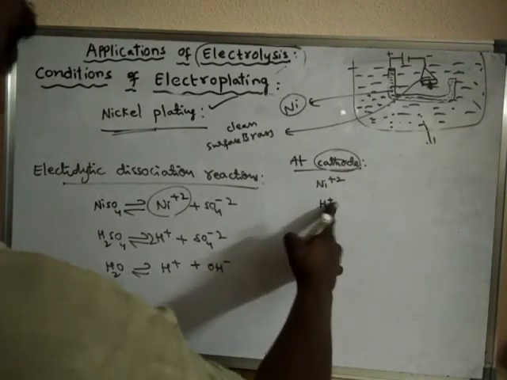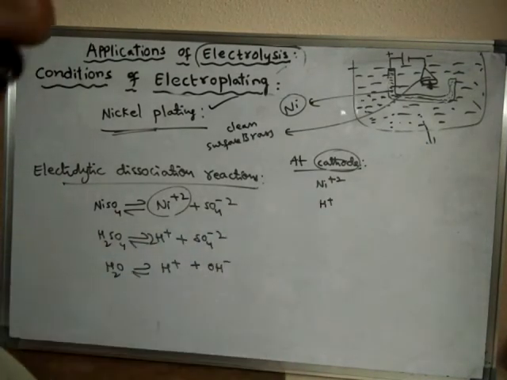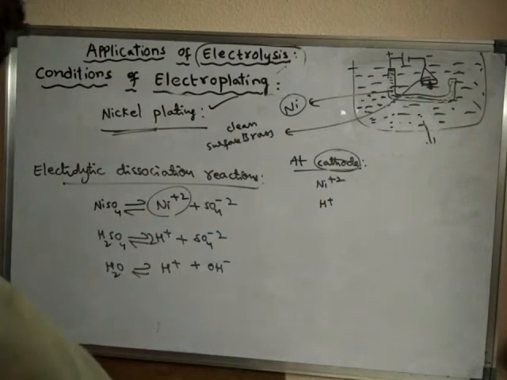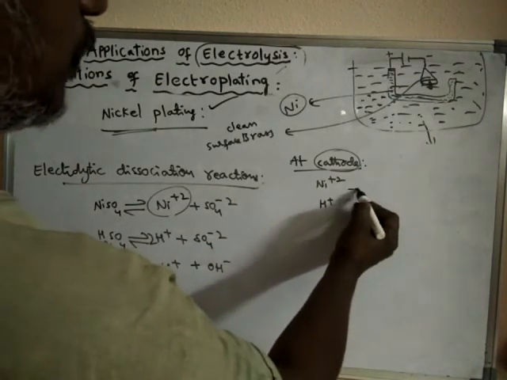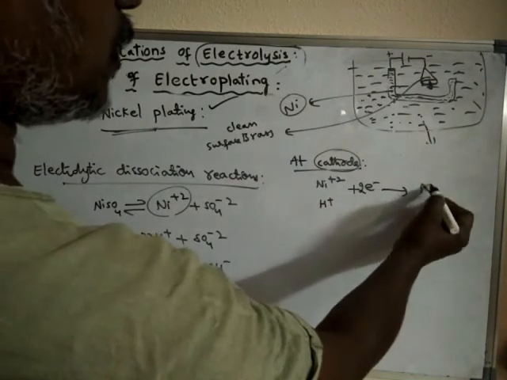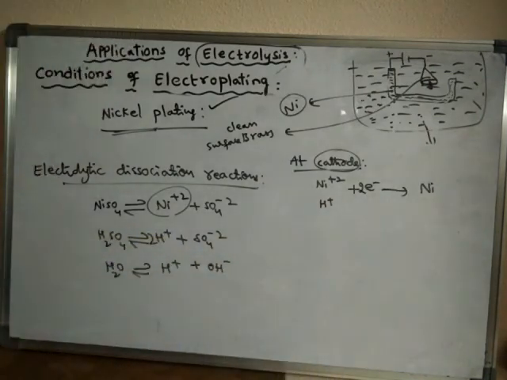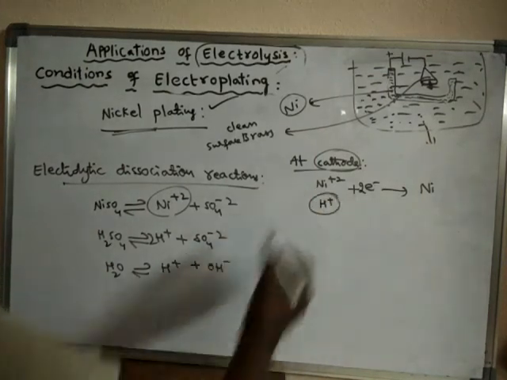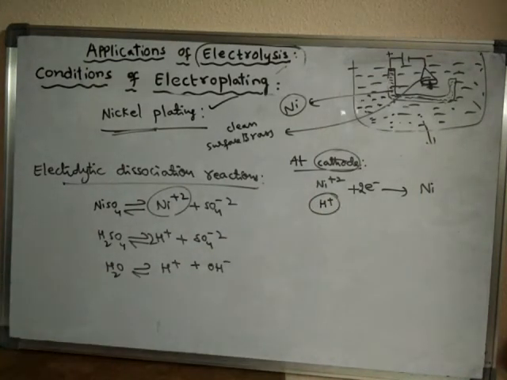But when compared to H plus ions, nickel ions have low reduction potential. So that is why nickel ions will take electrons from the cathode and convert into nickel metal, whereas H plus ions still remain in the solution as H plus ions.